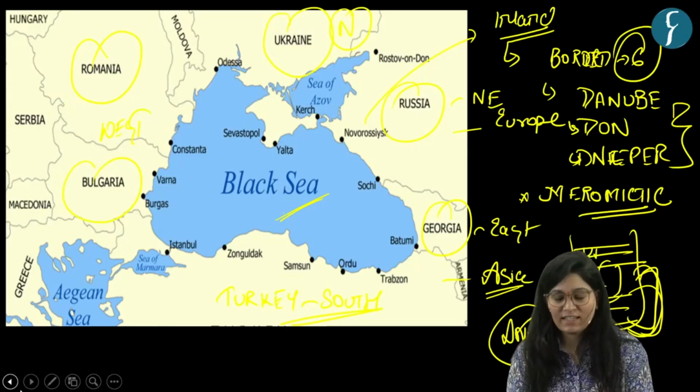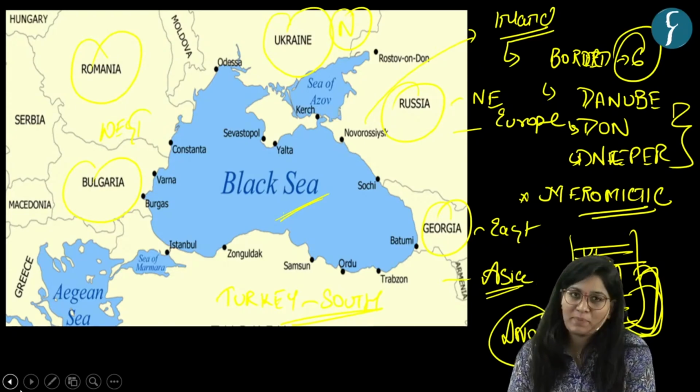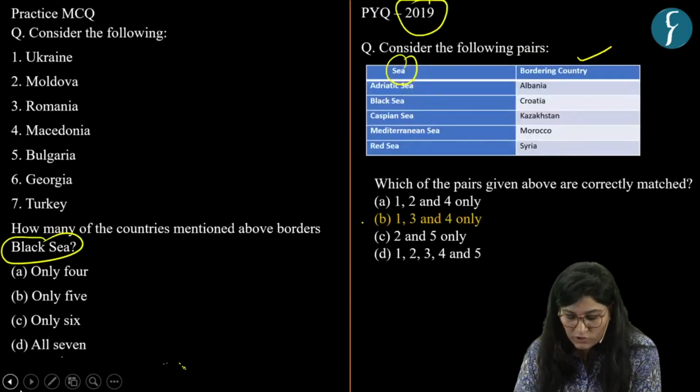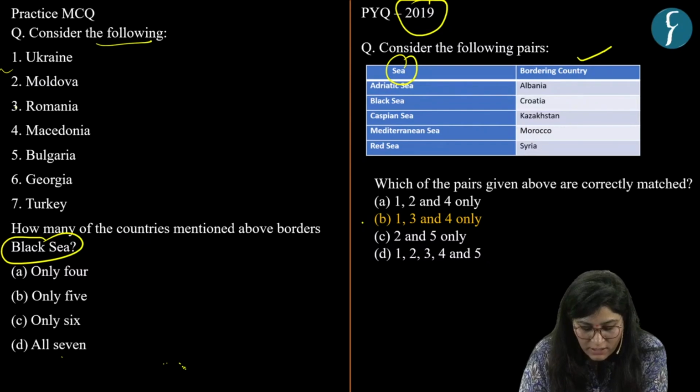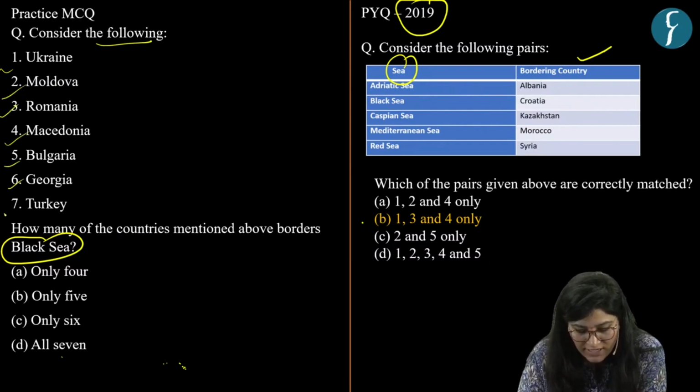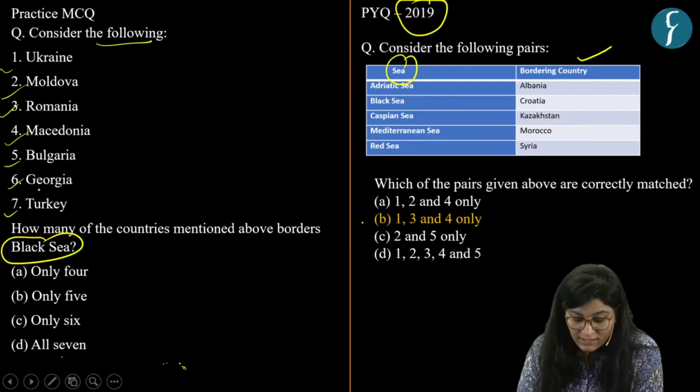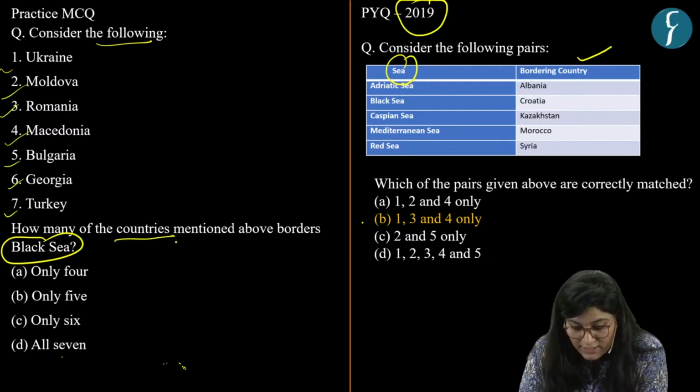Sorry for the delay. So these are the important facts related to Black Sea. Now let's solve a question. Question is: consider the following, and here you are provided with 7 countries: Ukraine, Moldova, Romania, Macedonia, Bulgaria, Georgia and Turkey. And here, how many of the countries mentioned above border Black Sea?